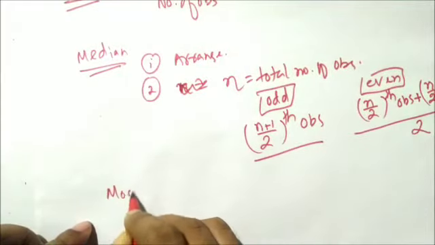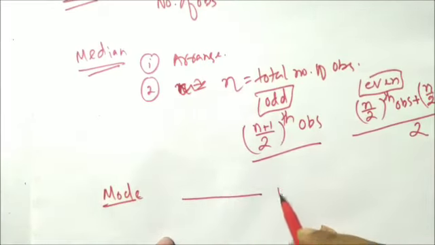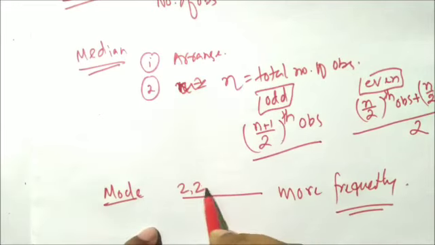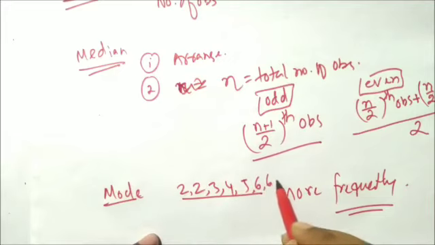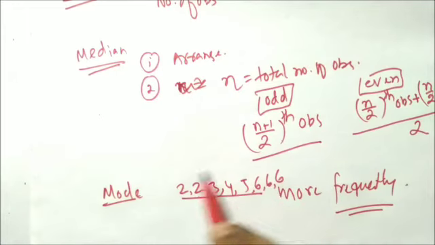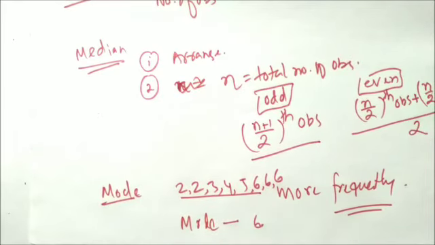Mode. Mode means in a set of data, which number is occurring more frequently. Suppose in a data you have 2, 2, 3, 4, 5, 6, 6, 6. You check this one. In this data the 6 is occurring 3 times, that's why our mode will be 6. That observation you will take which one is occurring more frequently.